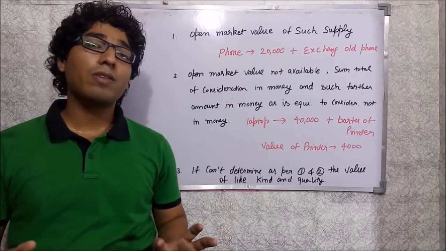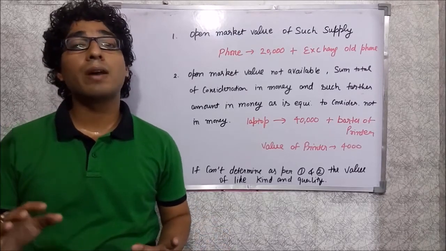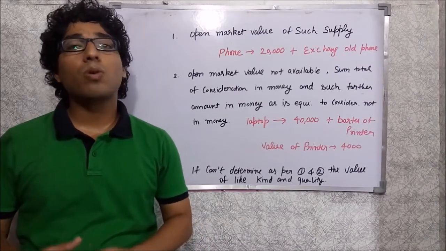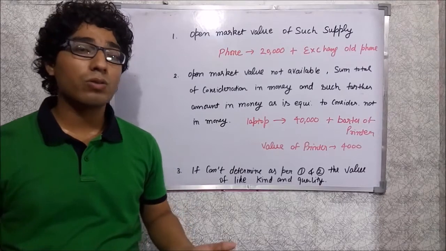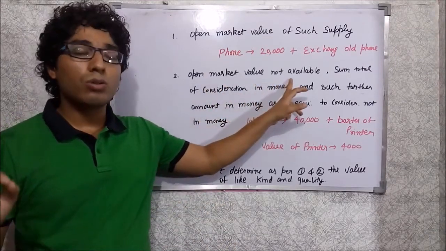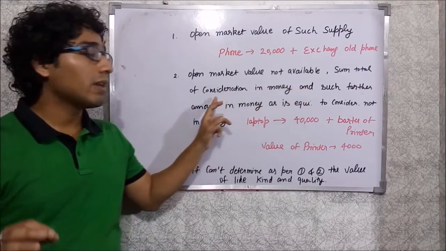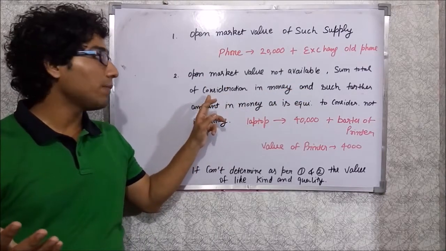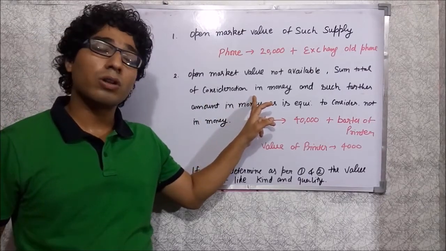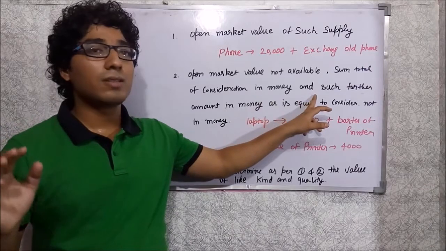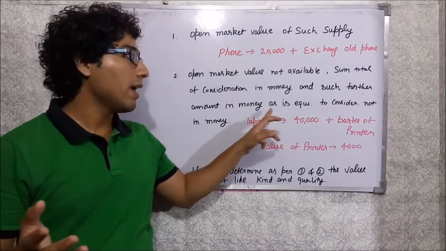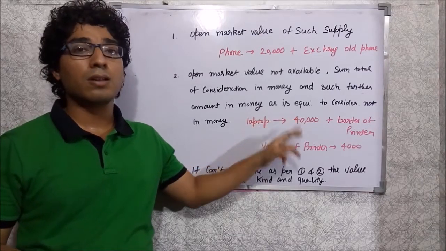I know that will be a very rare situation, but let's say the open market value is not known. Then clause number 2 says the valuation of goods will be the sum total of consideration in money, which you got in your pocket, and such further amount in money as is equivalent to the consideration not in money.